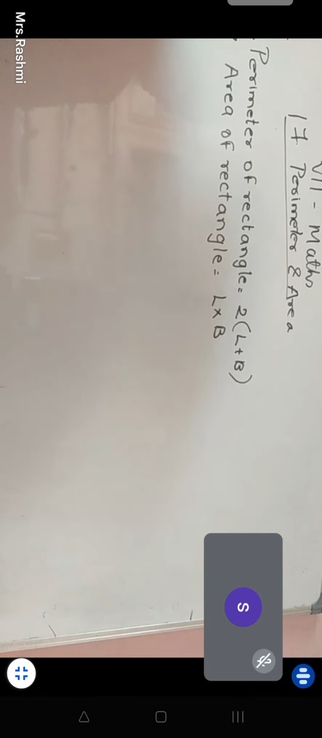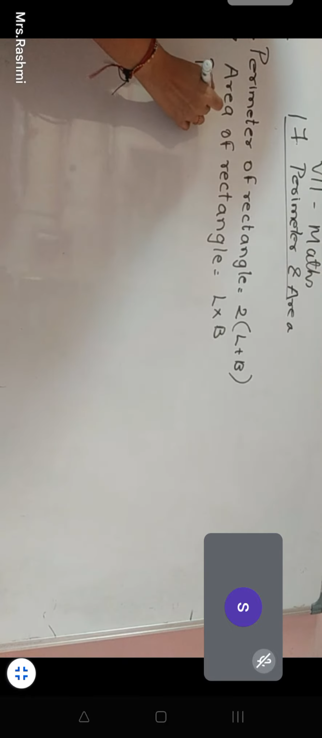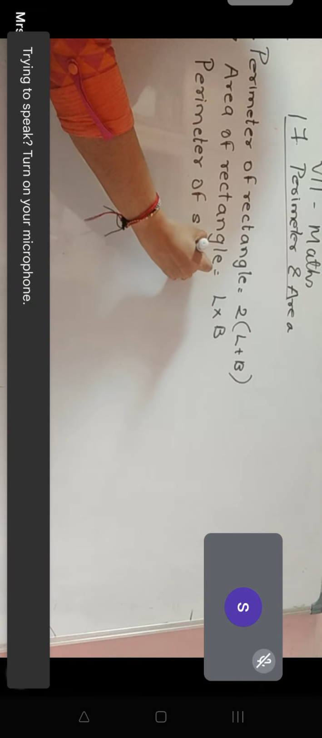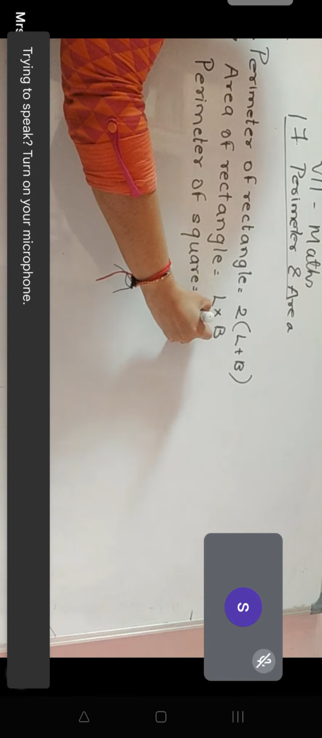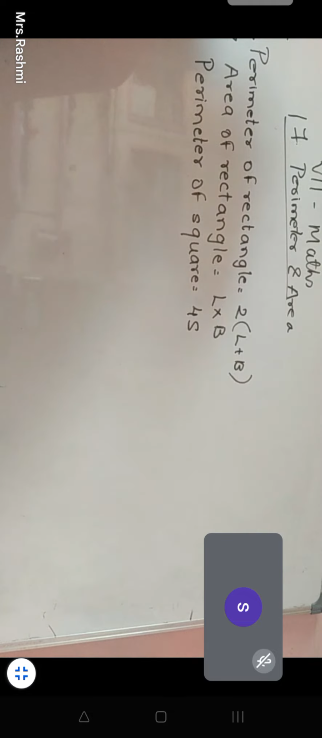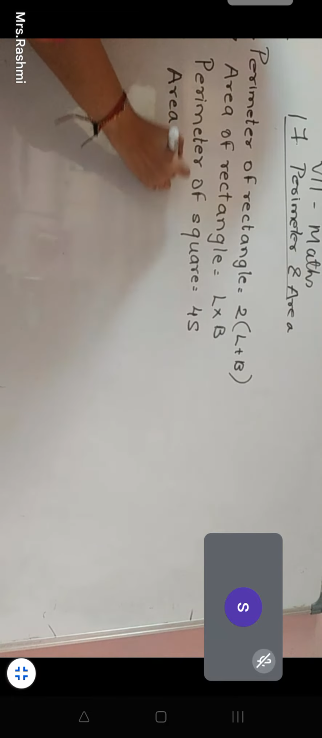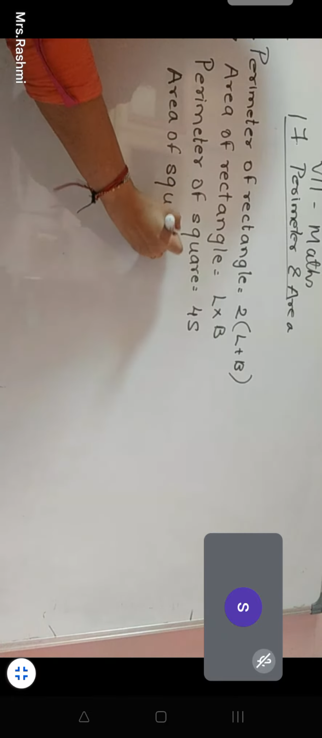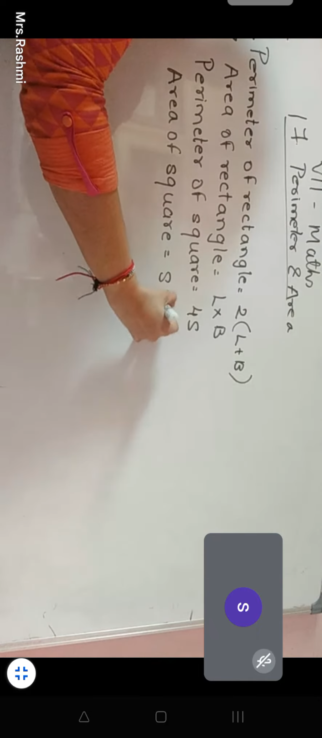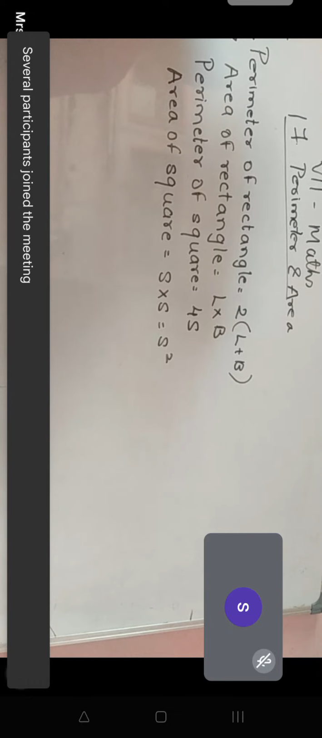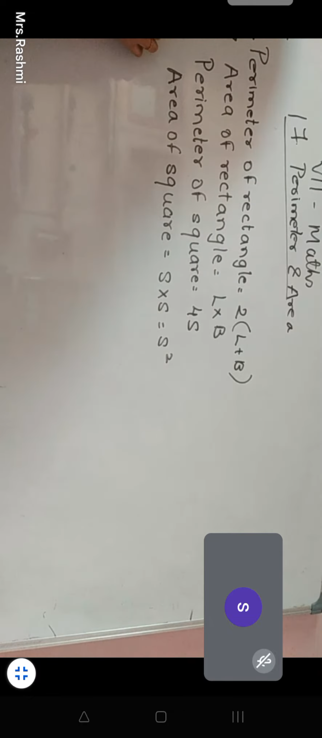Now, what is the perimeter of a square? Side into 4. 4 into side. Yes. What about the area of a square? Side into side. Yes. Correct?